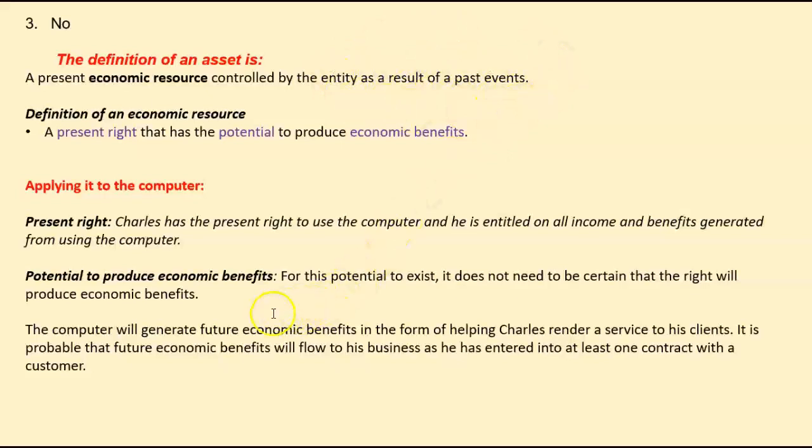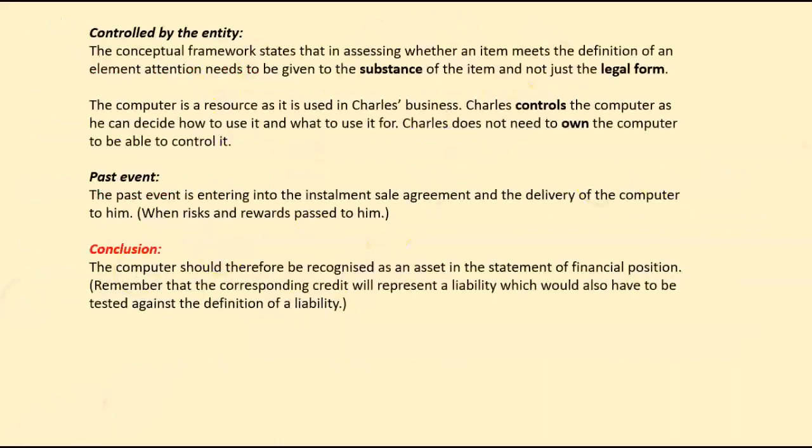Right, is there control? Does Charles control the computer? Now, we say here that it is all about substance over form. The computer is a resource and it is used in Charles's business. Charles controls the computer because he can decide when, where, and how much he's going to use it. Now, he doesn't have to own the computer in order to control the computer. So he will decide what is happening to the computer.